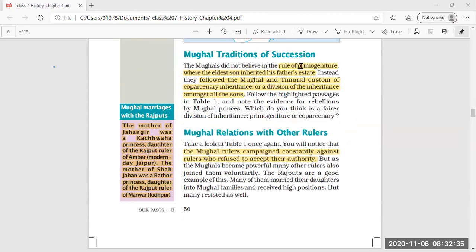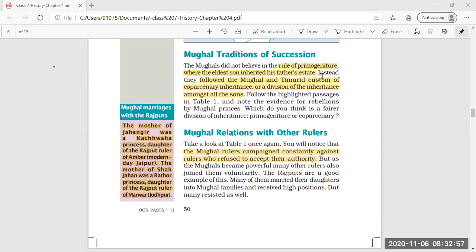Now, Mughal traditions of succession. What are the Mughal traditions of succession? How did the Mughals decide who would get a share in the property of his father? Now, the Mughals did not believe in the rule of primogeniture. Now, what is the rule of primogeniture?